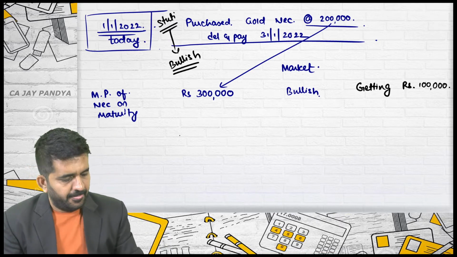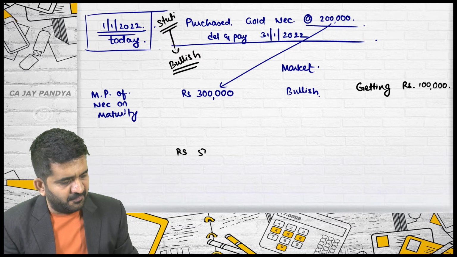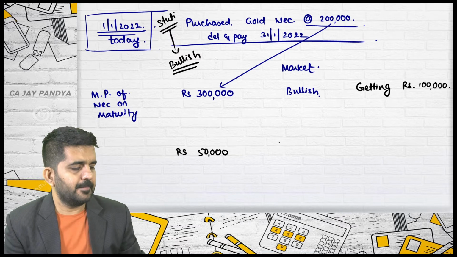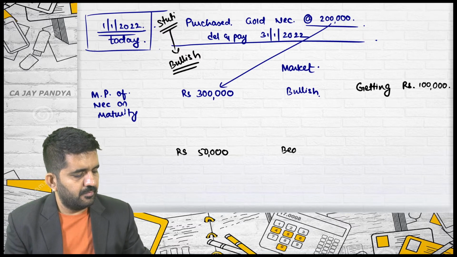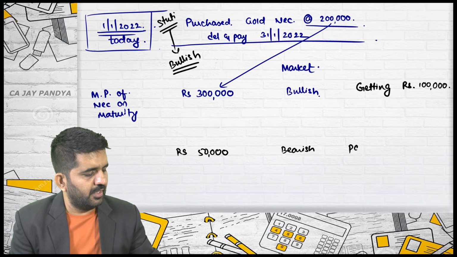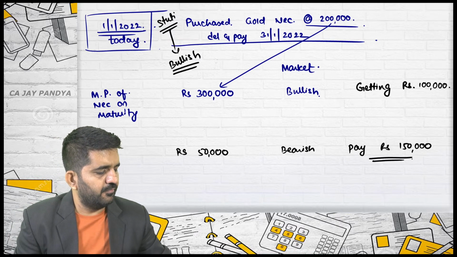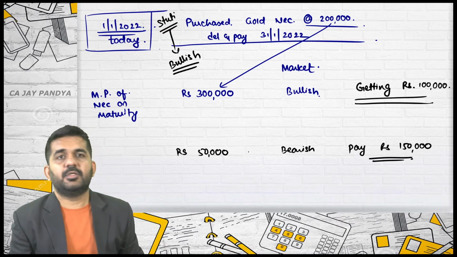Correct. Is it alright? Was the market price rupees 50,000 then? Then the market is bearish and I will have to pay 1,50,000 rupees. You will have to pay rupees 1,50,000. Is it alright?